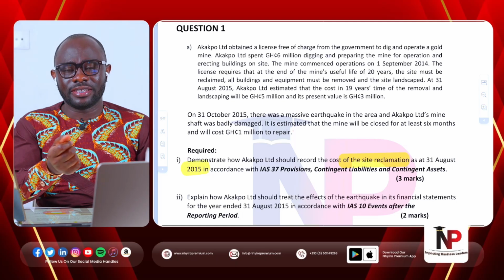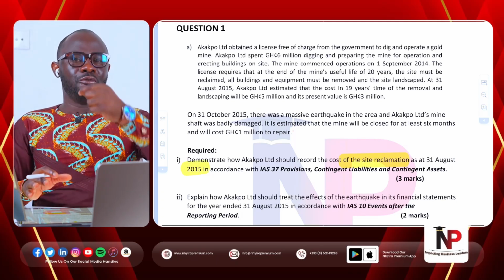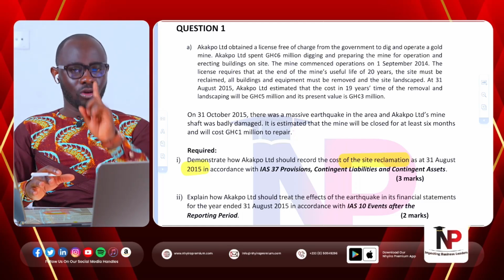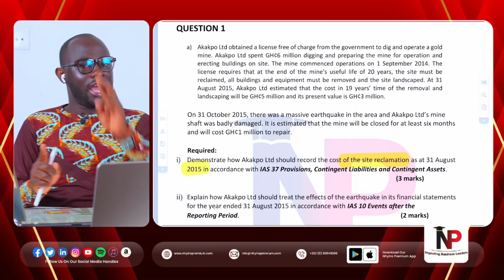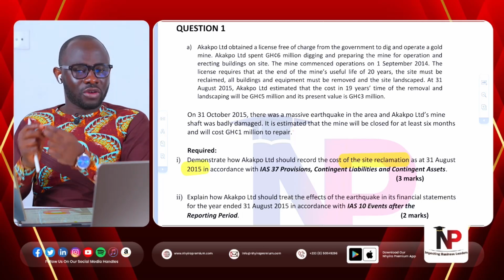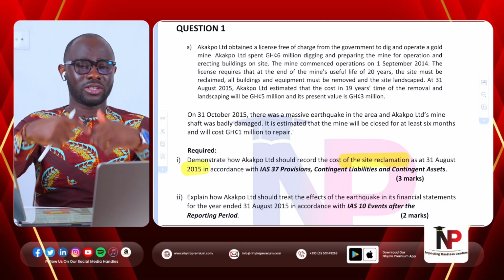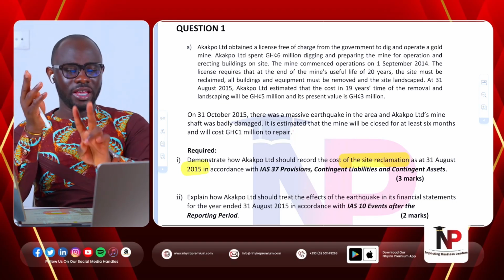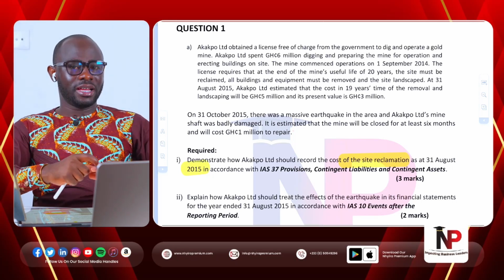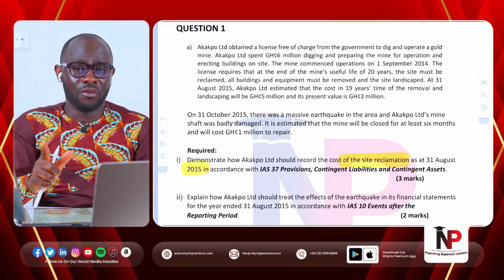IAS 37 states that an entity can only make provisions for restructuring cost when, one, there is a detailed plan for the restructuring, and then two, the restructuring plan has been communicated to those who are expected to be affected at the reporting date. So these two conditions must be present at the reporting date. Then we can make provision for the restructuring cost.